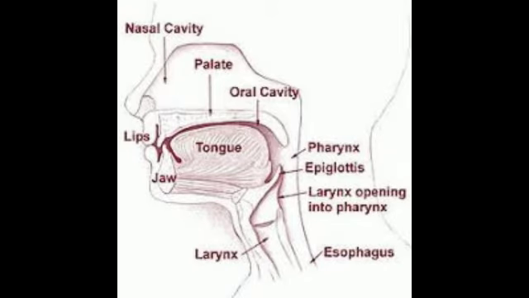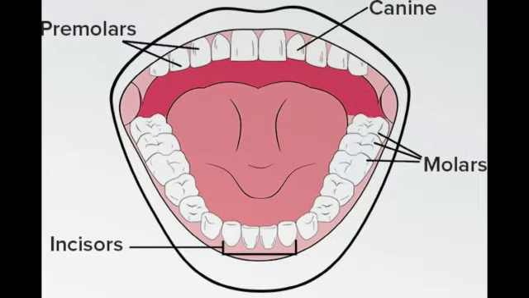Here is a diagram of the side face through which you can see where the nasal cavity, lips and mouth are, attached to our esophagus. Now when we talk about teeth, there are four types of teeth: incisors, canines, molars and premolars. There are 32 in total. All different types of teeth are specialized for their work like biting, cutting and chewing.